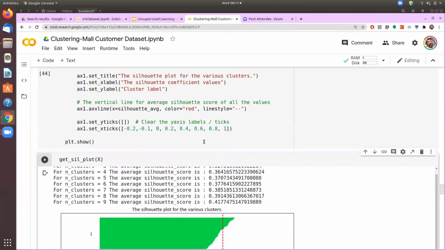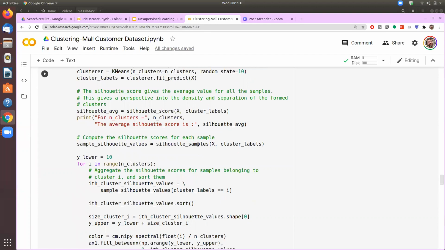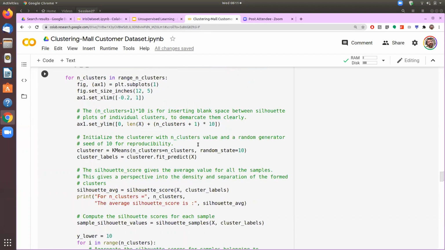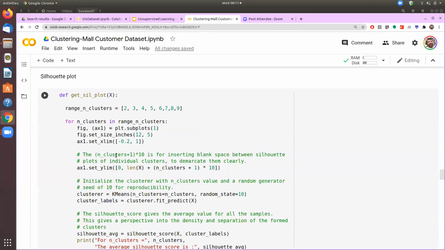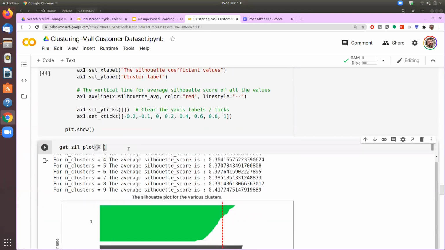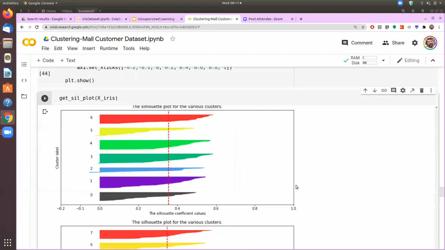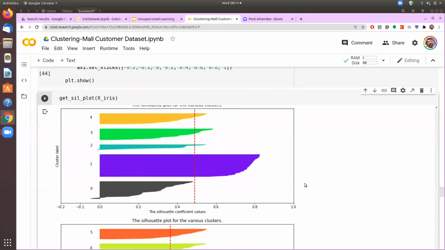Okay, so here it is actually plotting the previous one itself. I'll have to change it. Okay, so here we need to draw this with X iris. It is actually drawn on the mall dataset itself. Okay, so here we have the data available for the iris dataset.